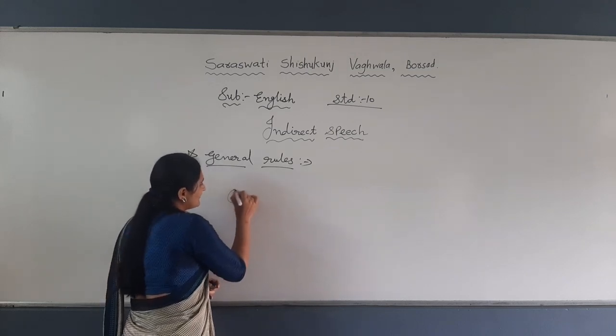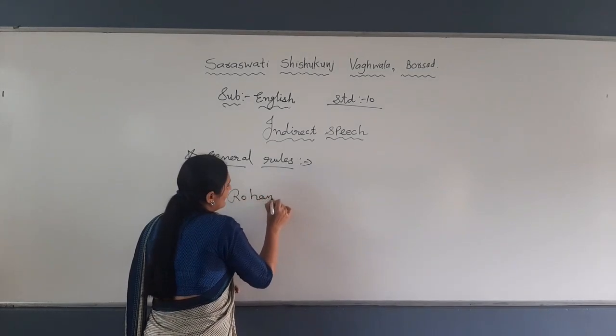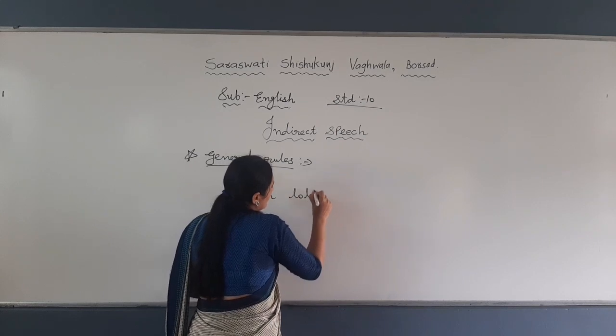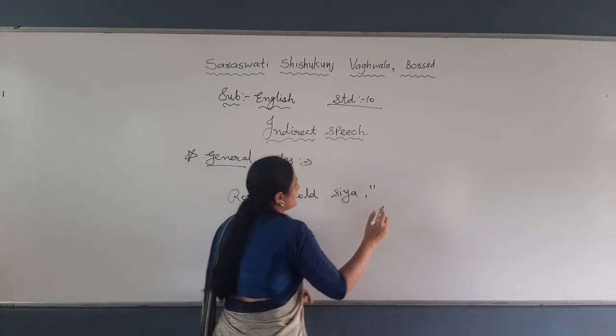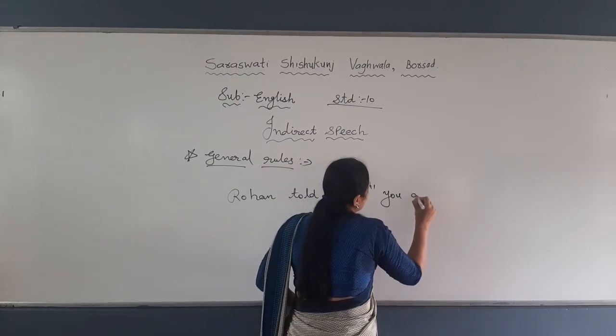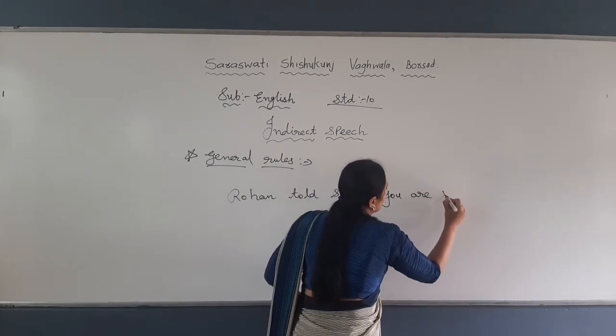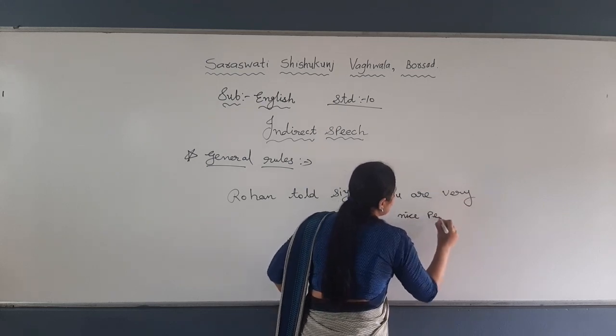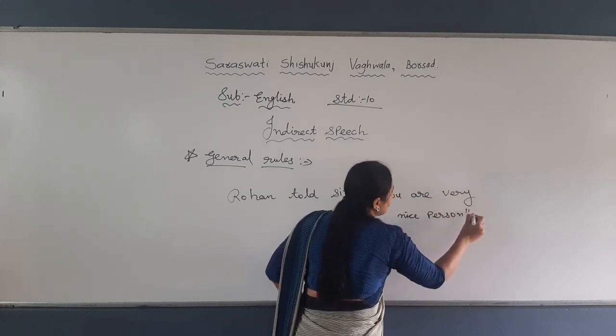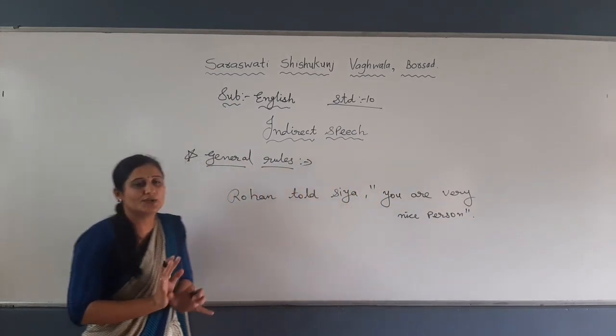First one, see, one example: Rohan told Sia, "You are a very nice person." Now see, I have taken a simple example to show you just the general rules.